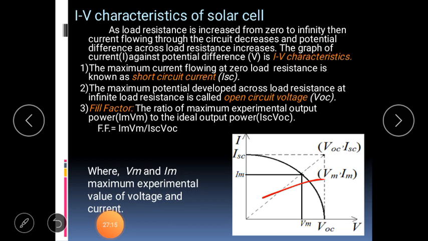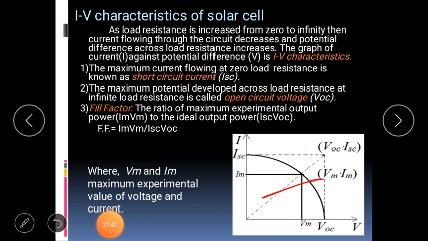The maximum potential developed across the load resistance at infinite load resistance is called the open circuit voltage VOC, and the maximum current flowing at zero load resistance is called the short circuit current ISC. These two values are specific for IV characteristics.